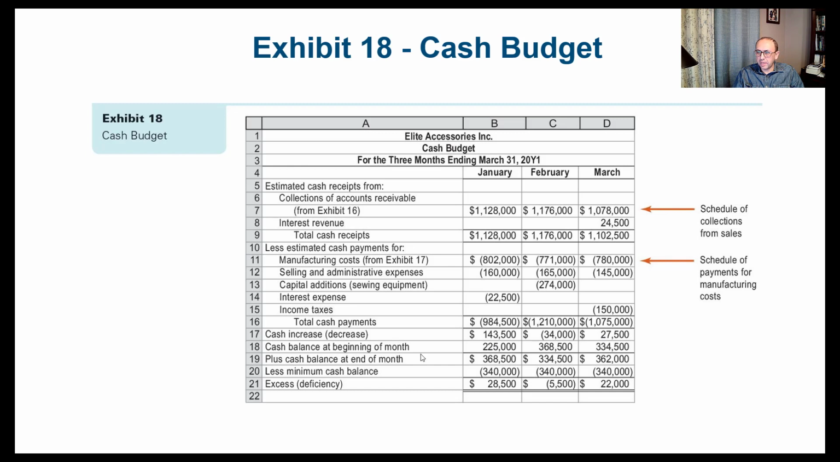We add these values to the cash balance at the beginning of the month to get the cash balance at the end of the month. I think this plus is not accurate. This should be excluded. So it should be the cash balance at the end of the month. So these are the balances we have. We compare it to the minimum cash balance as management decided, and we put here a minimum cash balance of 340,000. That's what management decided for each month. So in the month of January we have an excess of 28.5. In February we have a deficiency of 5,500, and in March we have another excess.